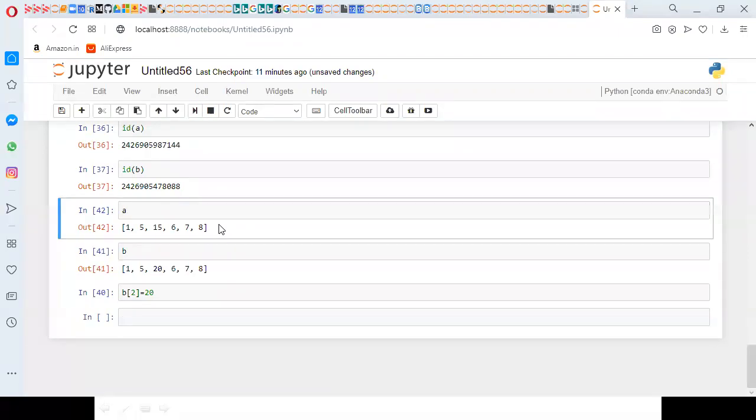Generally, this is what happens in other languages like C, C++ or Java. By default, deep copy is what happens there. But in Python we have shallow copying. Why? To avoid the wastage of memory. There are some situations where we just need to get the value of that object. In that situation, why should you go for additional memory? We can simply assign it. But if you want to do modifications, then go for deep copy.